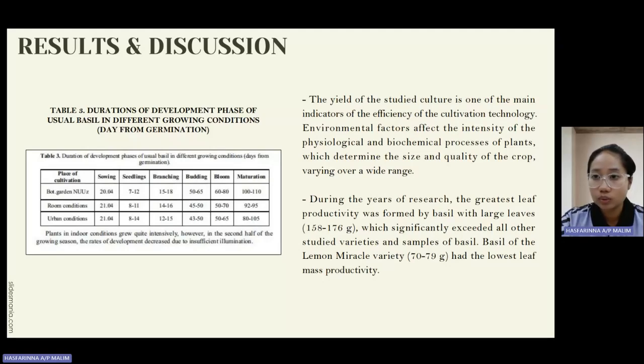The yield of the studied culture is one of the main indicators of the efficiency of the cultivation technology. Environmental factors affect the intensity of physiological and biochemical processes of plants, which determine the size and quality of the crop, varying over a wide range. During the years of research, the greatest leaf productivity was found in basil with large leaf, which is 158 to 176 grams, significantly exceeding all other studied varieties and samples of basil. Basil of the Lemon Miracle variety, 70 to 79 grams, had the lowest leaf mass productivity.